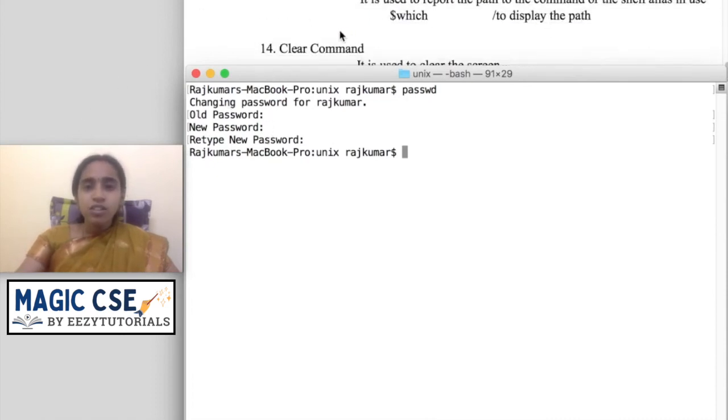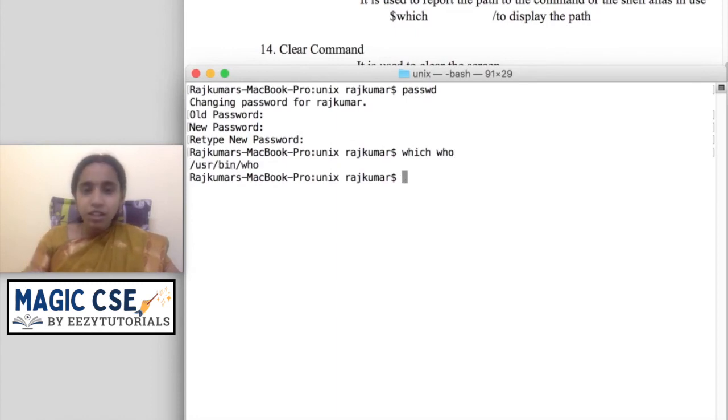The next one is the which command. Which command means you have to type which followed by the name of any command. For example, which who. If I give it, it will tell me where the command is. Generally commands are executed with the help of some files present in the shell. What is the path for reaching that file? That will be displayed by the which command.